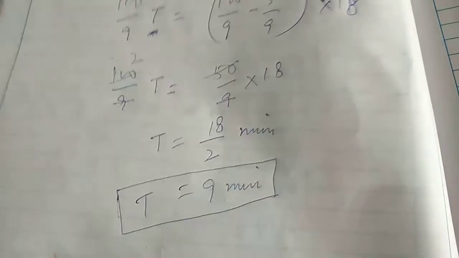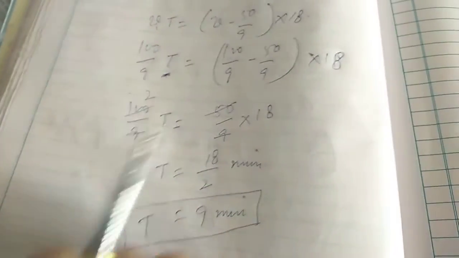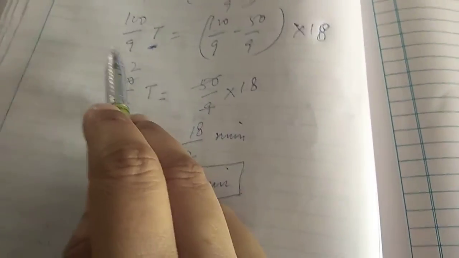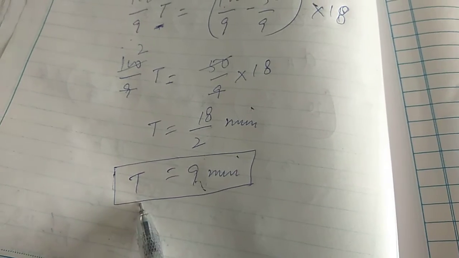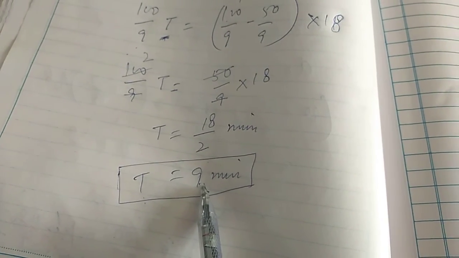So means the bus in either direction is leaving their stations after every 9 minutes. So both the things we have calculated. Velocity of the bus is 40 km per hour or 100 by 9 meter per second, and time after which the buses are leaving the stations, that is after every 9 minutes.